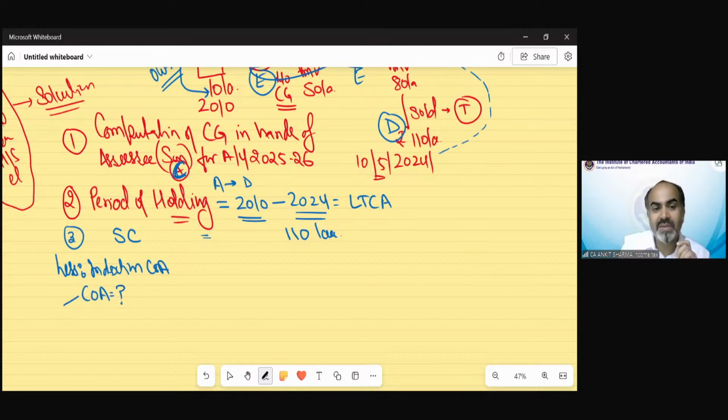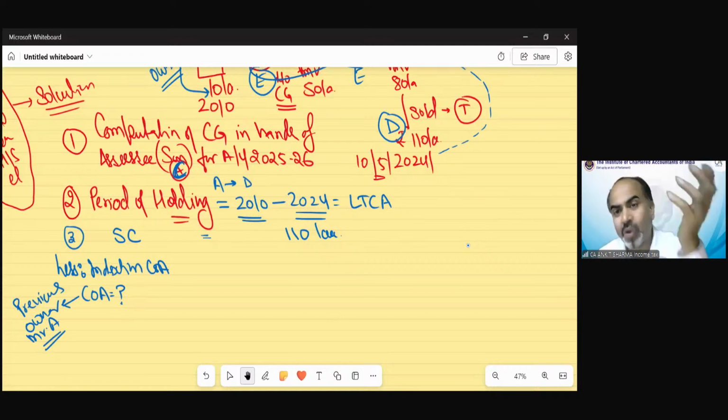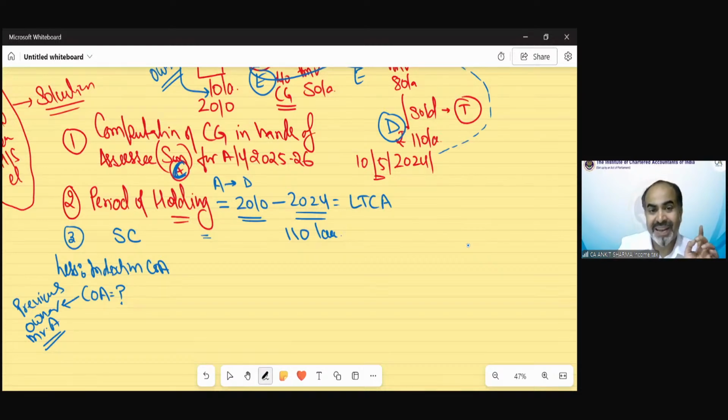Again, the provision says the son who received that asset as a will does not pay anything for it, so that has been excluded. The cost of acquisition also will be taken from the point of view of the previous owner. So who was the previous owner? Mr. A. So the cost of acquisition of Mr. A would be considered because B and C did not pay anything. So the time period and the cost would be taken from the point of view of the previous owner in these 12 cases. Remember always. Whatever Mr. A has paid, that would be considered as the cost of acquisition.